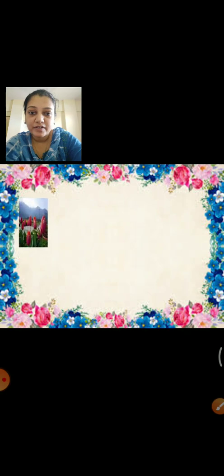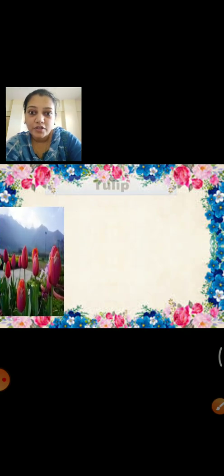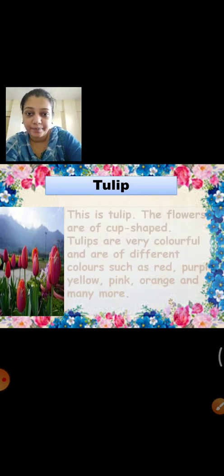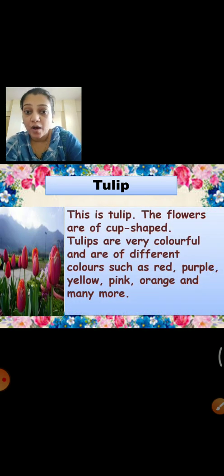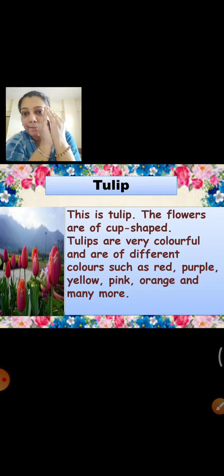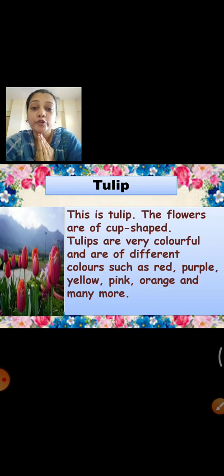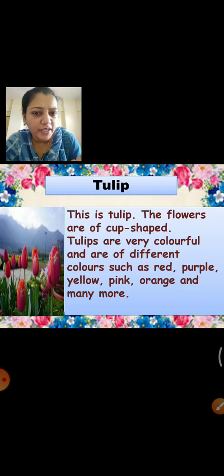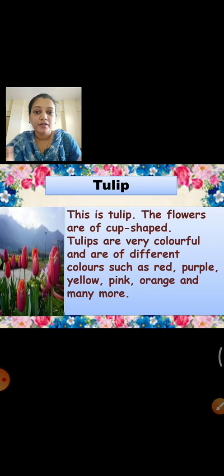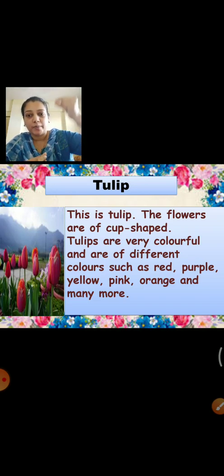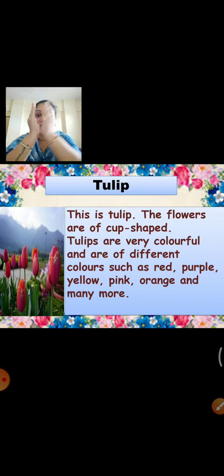Next. Wow, such a big flower. This is tulip. This flower is called tulip. The flowers are cup shaped. It is like this, like a cup. Tulips are very colorful and are of different colors such as red, purple, yellow, pink, orange and many more. The tulip has a very big stem, and it's a very big flower of a cup shape. It's really very beautiful.